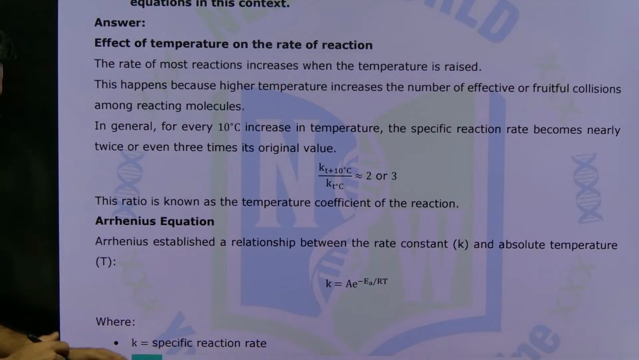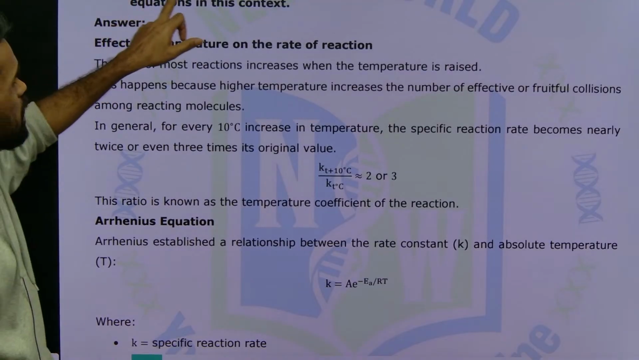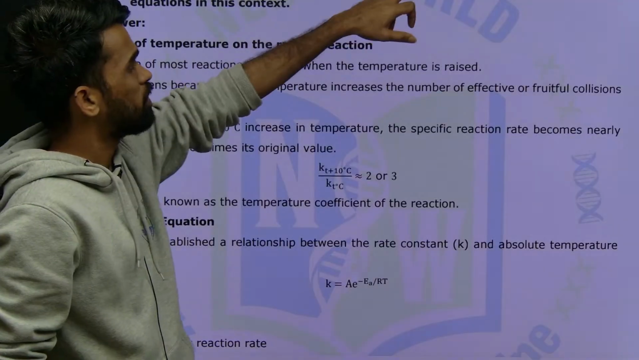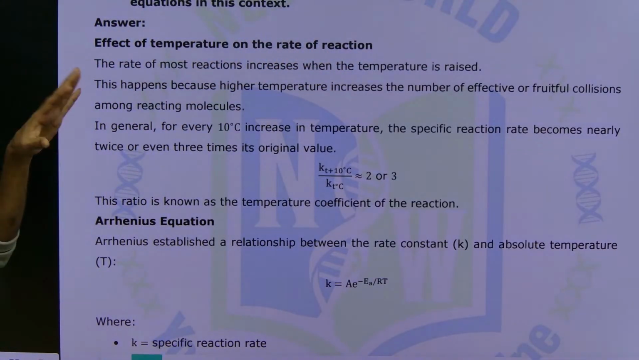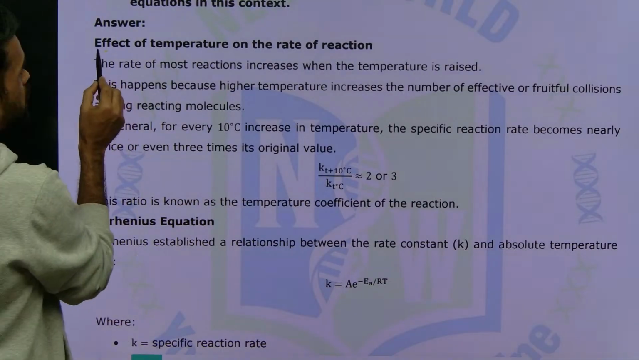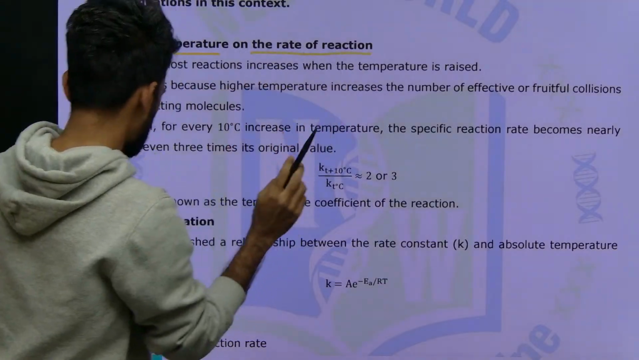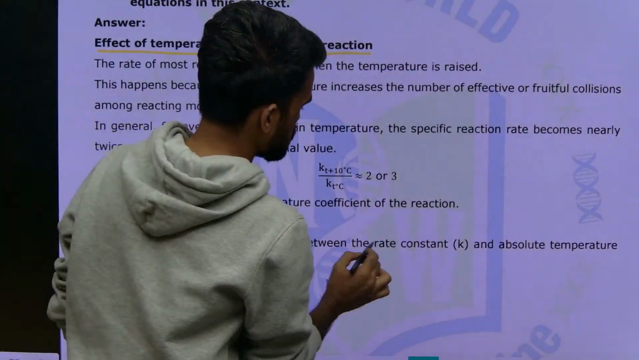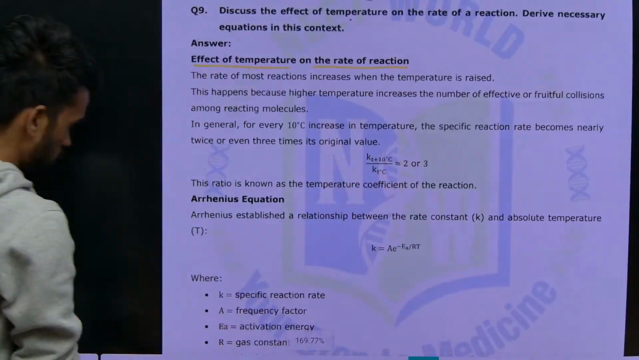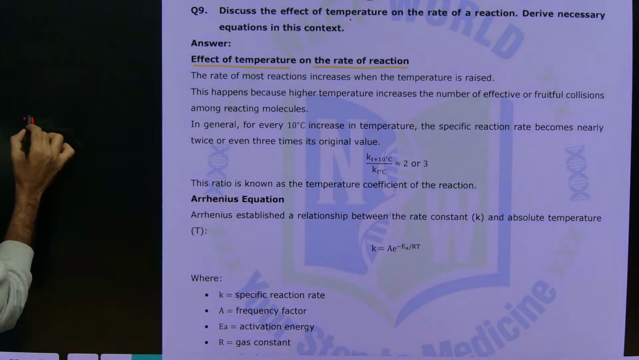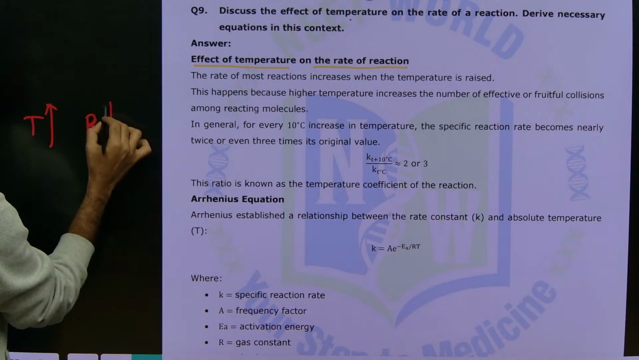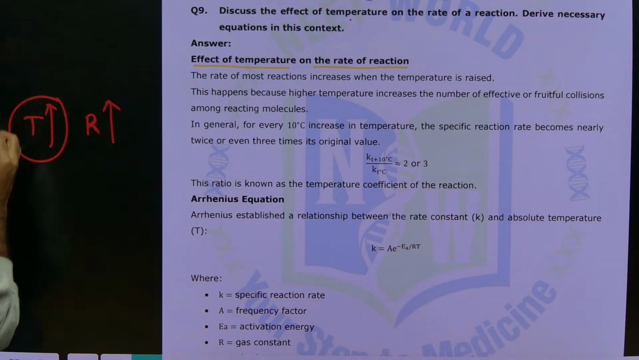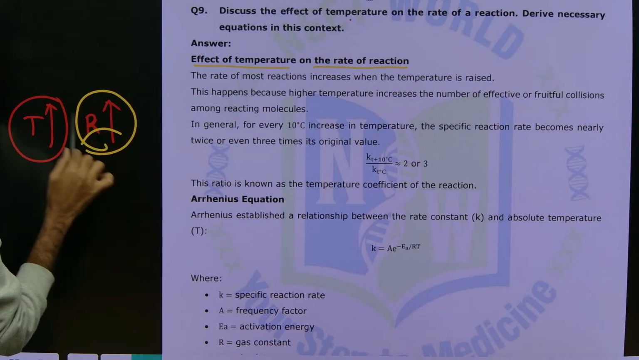Look at this. What they are saying, discuss the effect of temperature on rate of a reaction, derive the necessary equation in this context. See what they are saying, the effect of temperature on rate of a reaction. Generally, I will tell you one oral discussion first, then we will go through this. Generally when temperature increases, rate of reaction also increases. What I am saying, if temperature of a reaction increases, rate of a reaction also increases.